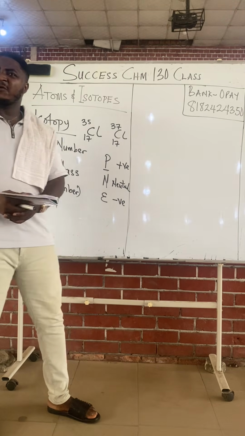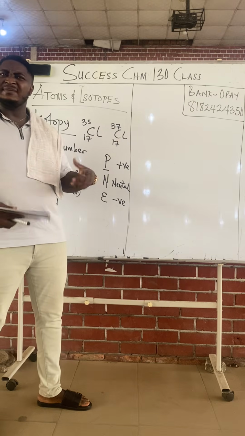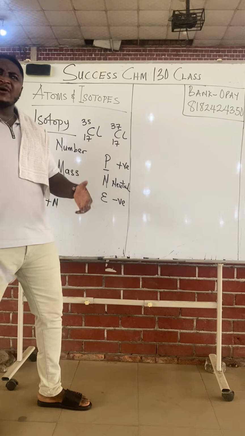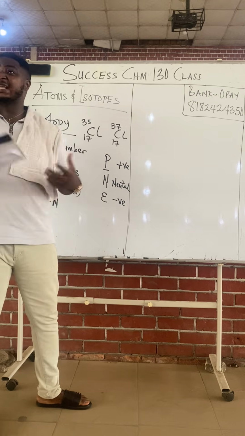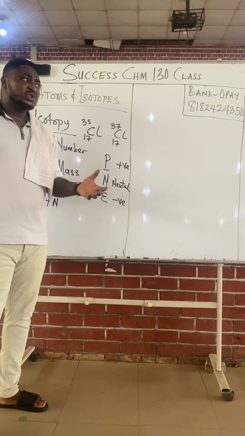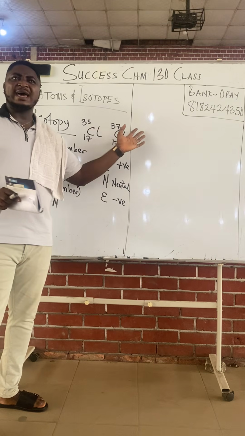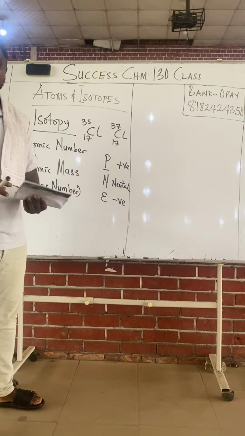isotopy. To avoid confusion, because if someone says what's the atomic mass of chlorine, some people will say 35, some will say 37. It's creating confusion and inconsistency. So a formula was made that helps us to determine the average mass of any element that exhibits isotopy.